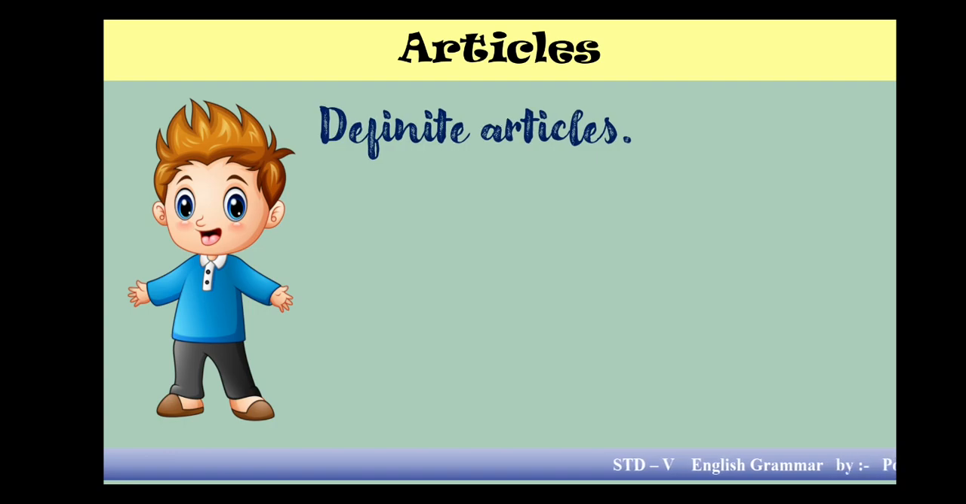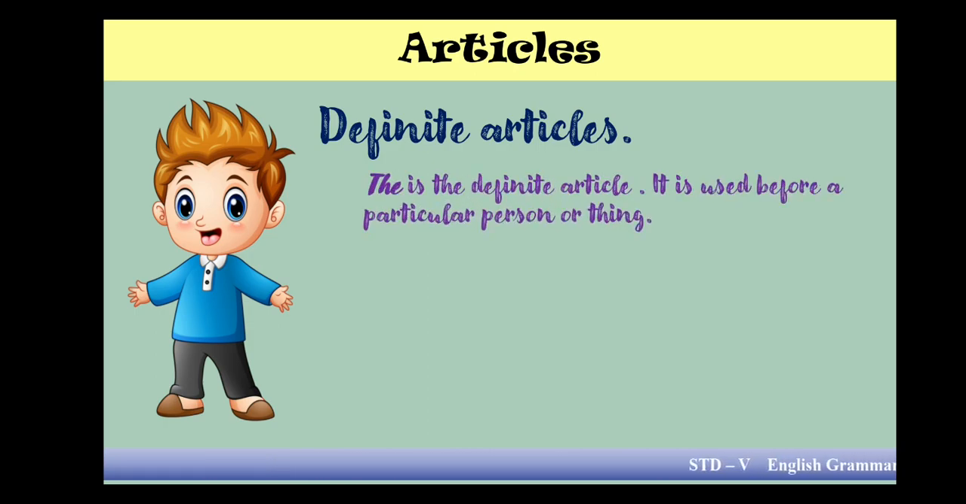What was my next type, children? The next type was the definite articles. Earlier, we were using a and an, like if there is any person or thing. But when we talk about a specific thing or a specific person, then what is used? The is used, and the is the definite article, and it is used before a particular person or thing. When I know the person, or when the thing is very clear to us, then we use the. Have a look at the example.